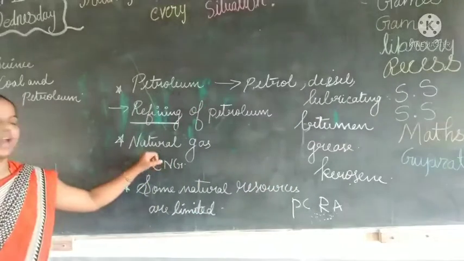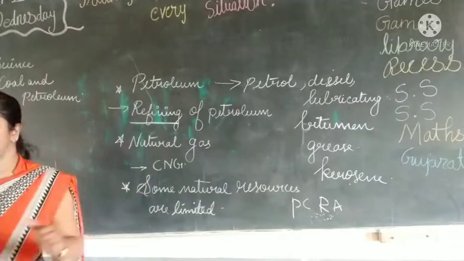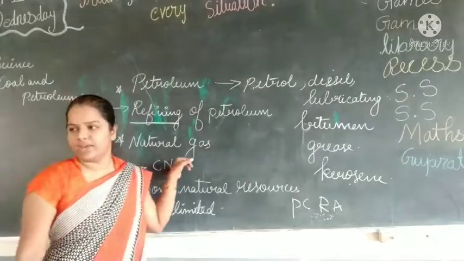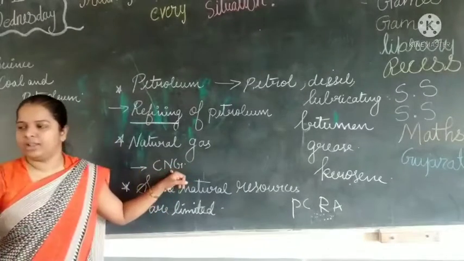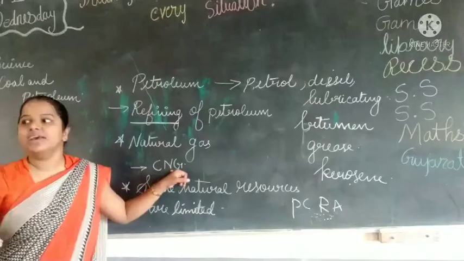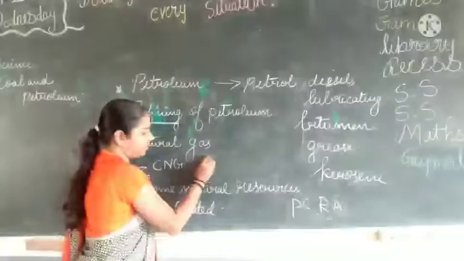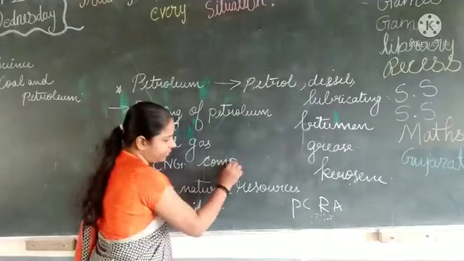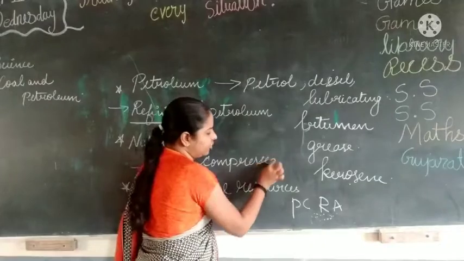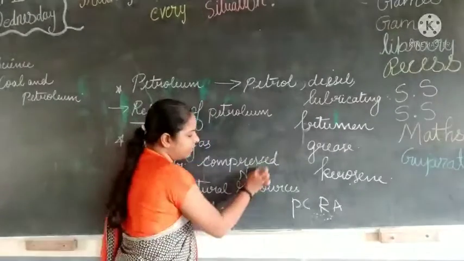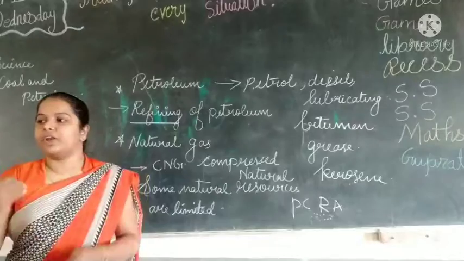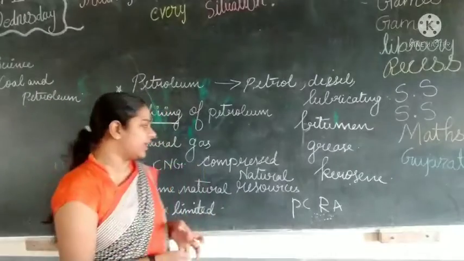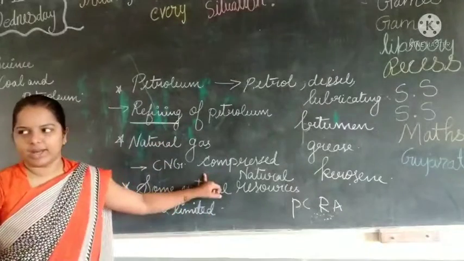This natural gas is compressed in cylinders and used for vehicle purposes, auto rickshaws. You can see behind the auto rickshaw it is written CNG. CNG means compressed natural gas, and it causes less pollution compared to petroleum. Understood?